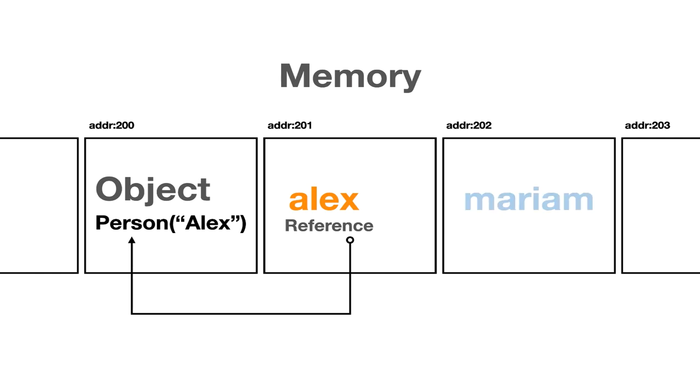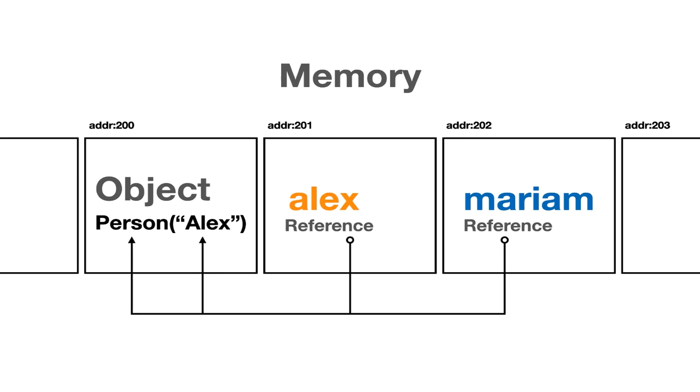And then we also created Mariam. This is also a reference type, and we said that Mariam is equal to Alex. So instead of pointing directly to Alex, instead of address 202 pointing to address 201, it will simply point to address 200. There we go. And this tells us something very, very important.